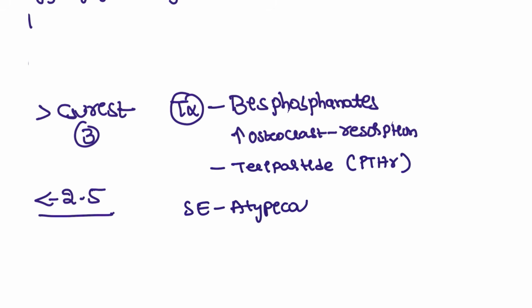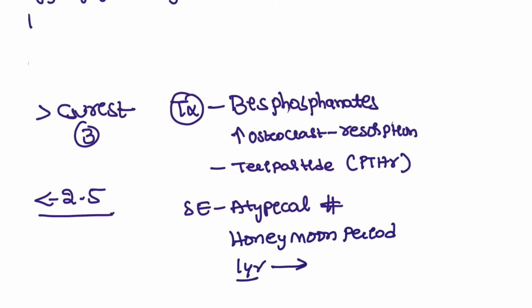That side effect is the atypical fracture. So that's why we have to take this drug as a honeymoon period. Also, we have to keep a gap for this drug. For example, you started this drug for 1 year, then you have to give a gap for 2 years, and then you can resume this drug for another 1 year. So this will be like a vicious cycle that we are going to see, a 1 year gap and another year.